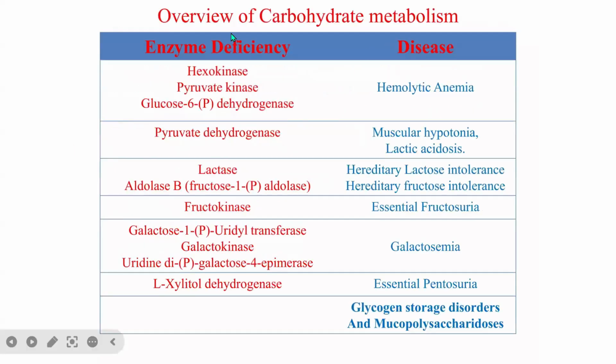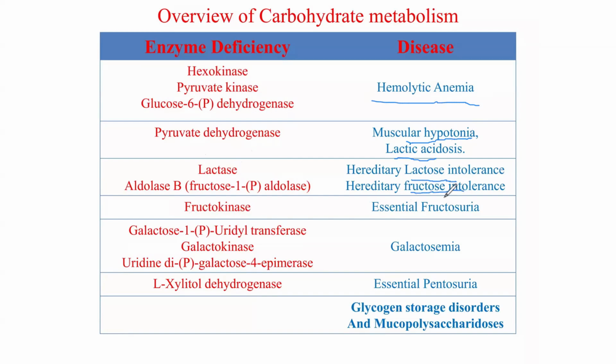So now, what is the overview of general carbohydrate metabolism and the deficiencies? Enzyme deficiency, for example, hexokinase, fructokinase, and glucose 6-phosphate dehydrogenase deficiency, will cause hemolytic anemia. Pyruvate dehydrogenase deficiency causes lactic acidosis and muscular hypotonia. Lactase and aldolase deficiency cause lactose intolerance and fructose intolerance.